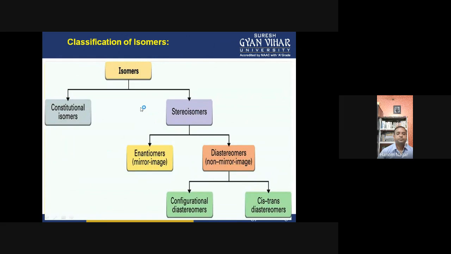Now, classification of the isomers. Isomers are of two types: constitutional isomers and stereoisomers. We will not go into the detail of constitutional isomers. We will discuss only the stereoisomers. The stereoisomers are basically two types: enantiomers and diastereomers. Enantiomers are actually the mirror images of each other.